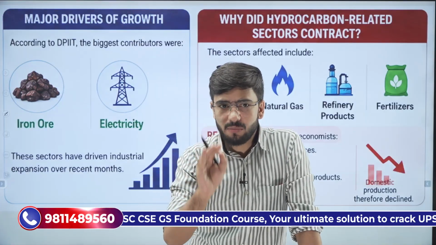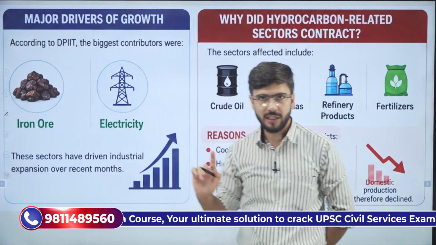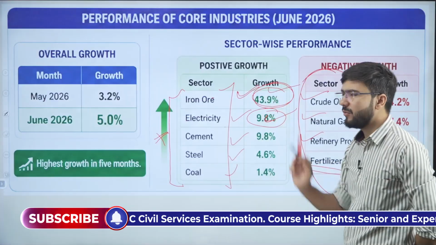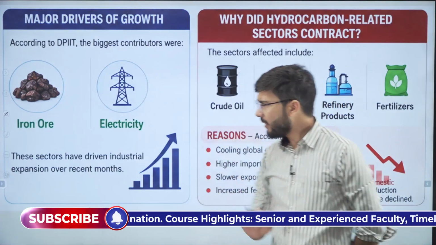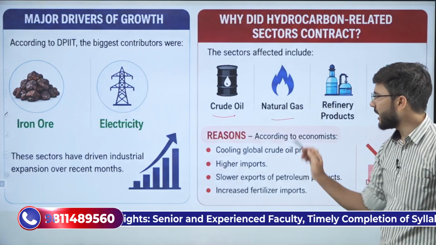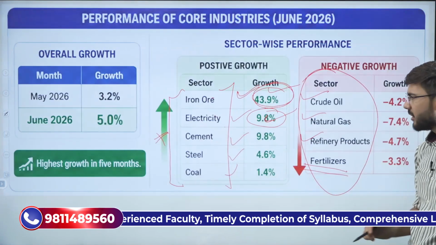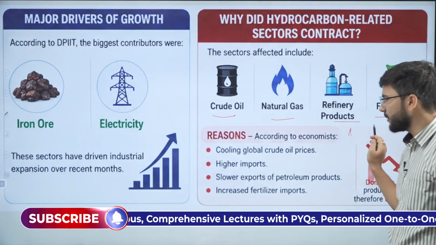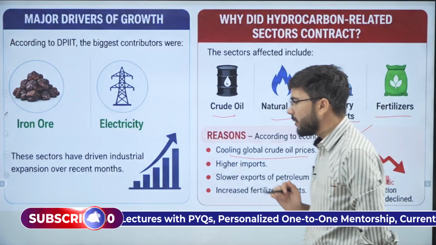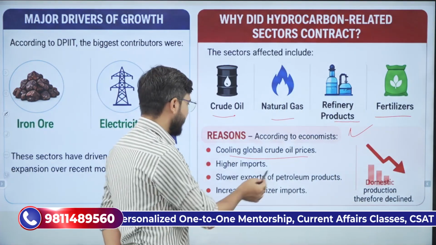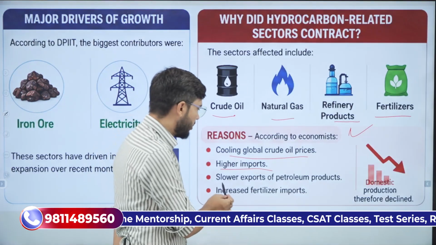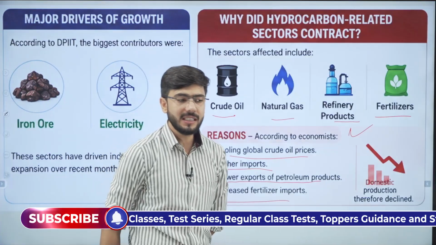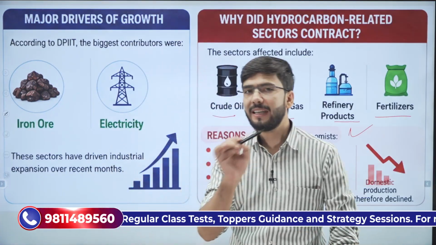Clear with this? One more thing which we need to understand. The major drivers of the growth have been iron ore and electricity. We witnessed that iron ore and electricity grew around 10% and around 44%. Clear? However, some sectors like crude oil, natural gas, refinery products and fertilizers, why are they witnessing a negative growth rate? What is the reason behind it? First, cooling of global crude oil prices. Second, higher imports. Third, slower exports of petroleum products and increased fertilizer imports. This is the reason for less growth in these sectors.